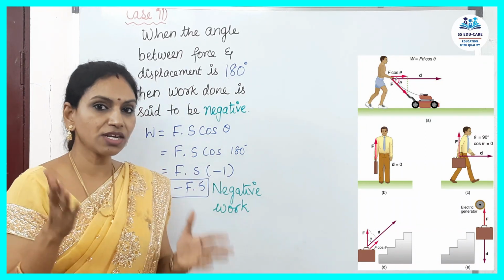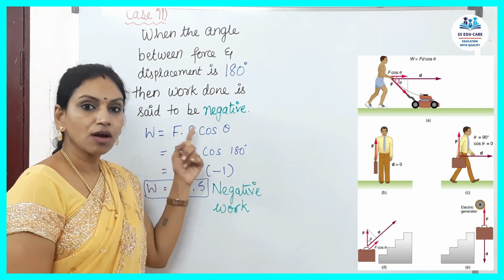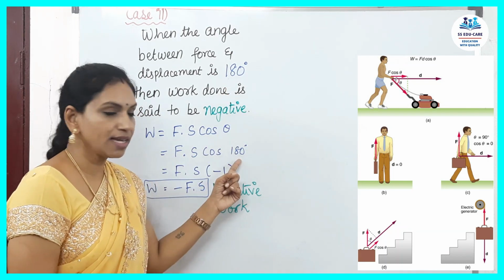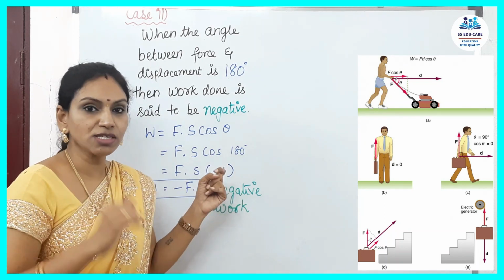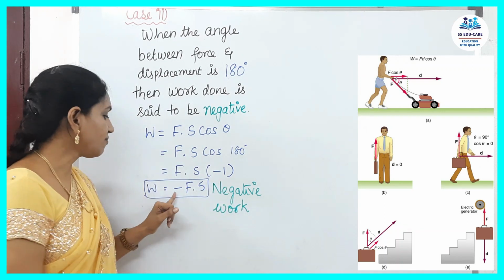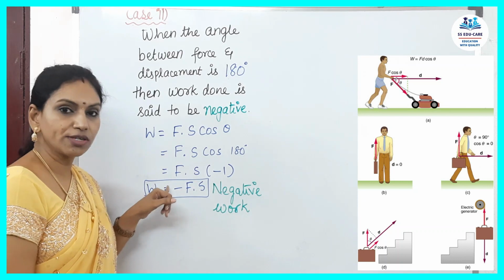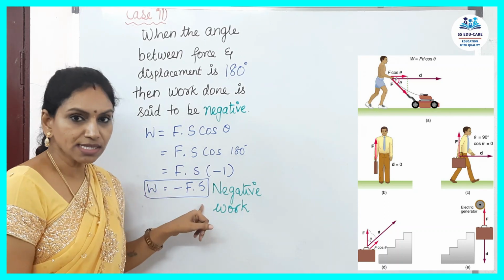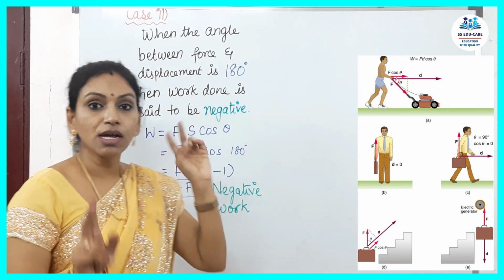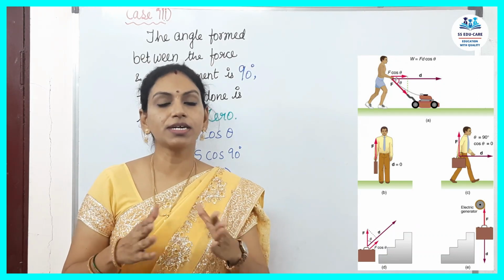How are we getting negative? Let's see. Work done is equal to F into S cos theta. Here theta is 180 degrees. Cos 180 is minus 1. So F into S into minus 1 will become F S with a negative sign. That is, work done is equal to minus F into S, which you call negative work in case 2. Next is case 3 from the figure.